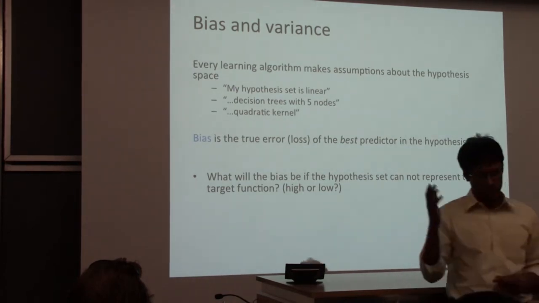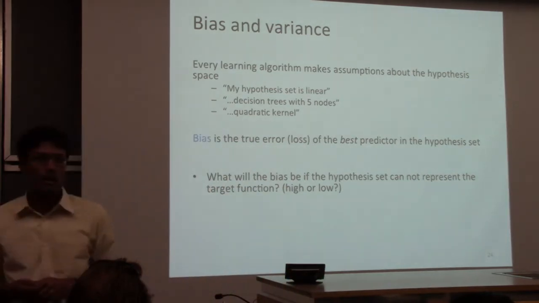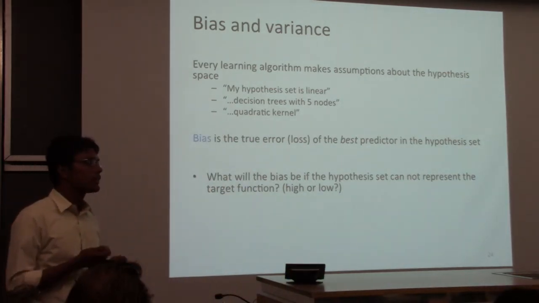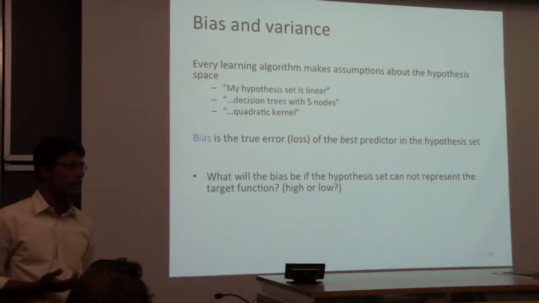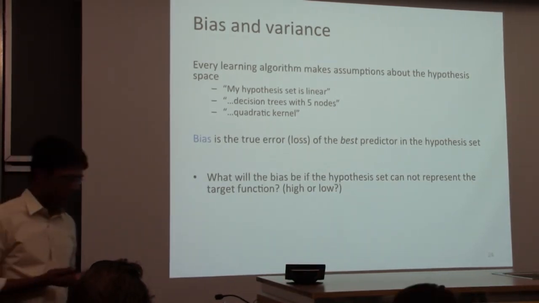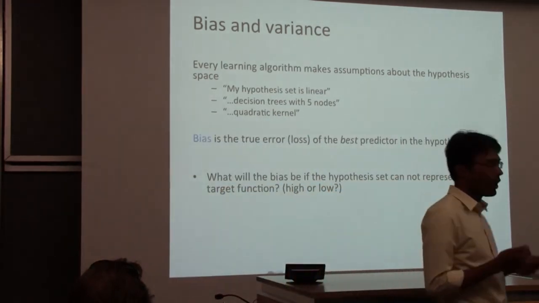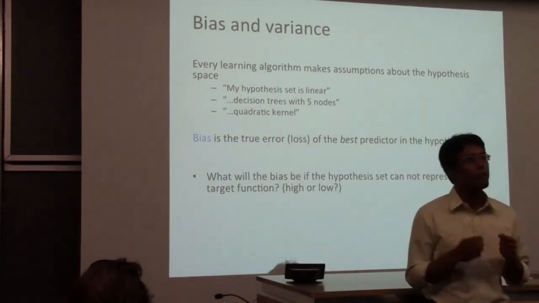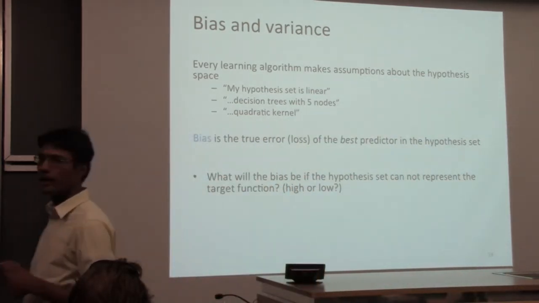You might believe that decision trees of a certain depth are good enough. And each of these introduces additional knowledge effectively into your learning algorithm, and each of these has a certain bias. What's bias? It's the loss or the error of the best predictor or the best hypothesis in your set of hypotheses.